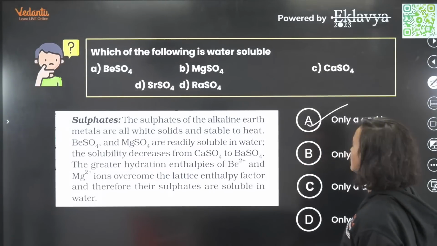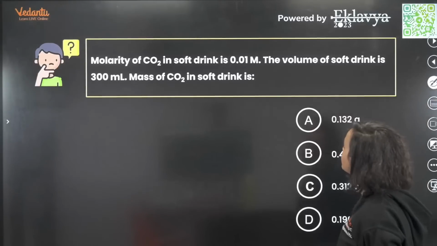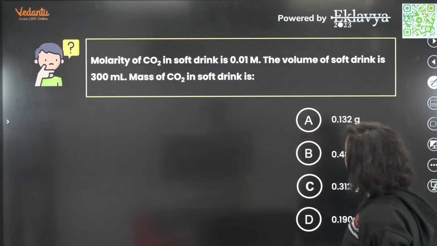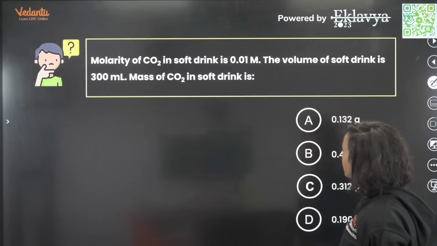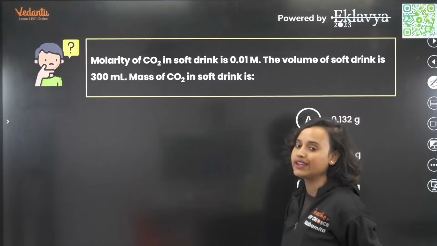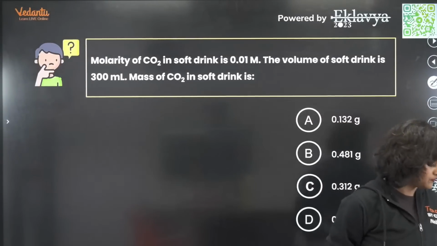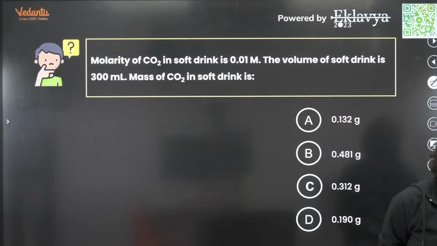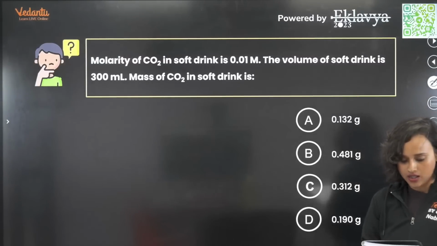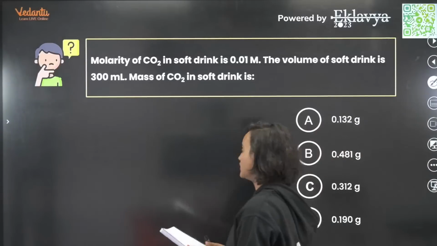Now, molarity of CO2. Have I skipped any question? No. Molarity of CO2 in soft drink is 0.01 m. The volume of soft drink is 300 ml and mass of CO2 in soft drink is... Okay. Tell the answer. Have you all calculated this? I have calculated this and I have written it right here. Chalo, let's find out.